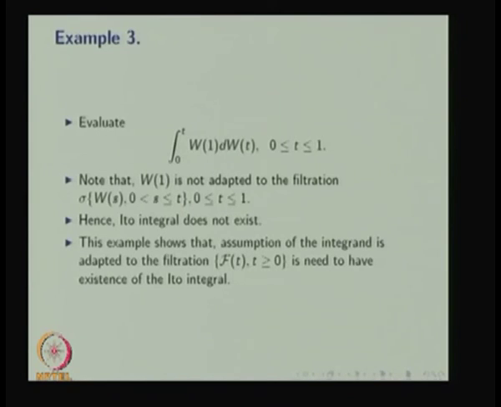As t increases from 0 to 1, W(1) is not adapted to the filtration F(t), where F(t) is the natural filtration of the Wiener process. Since it does not satisfy the condition that the integrand is adapted, the Ito integral does not exist. So this example shows that the assumption that the integrand is adapted to the filtration is needed for the existence of the Ito integral. So here the Ito integral does not exist.